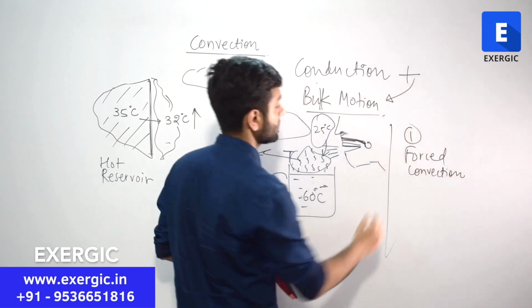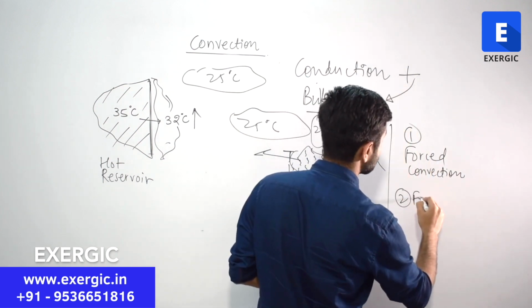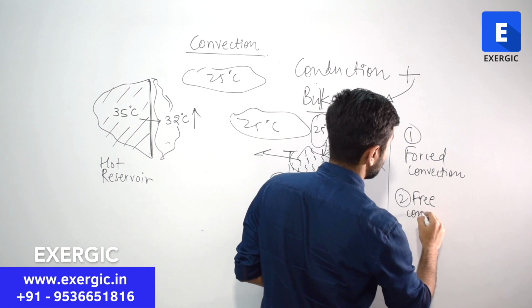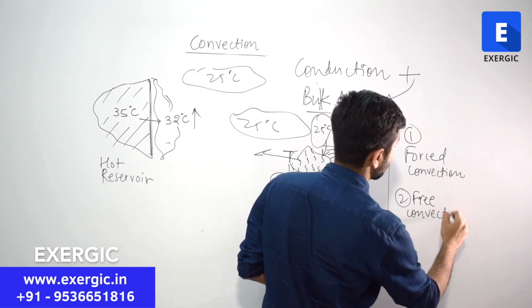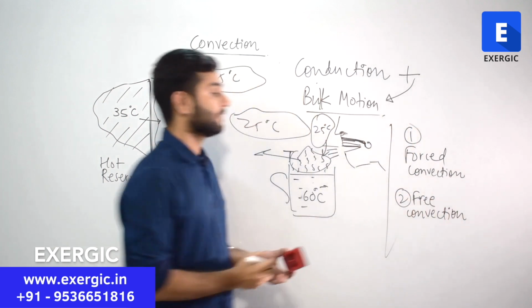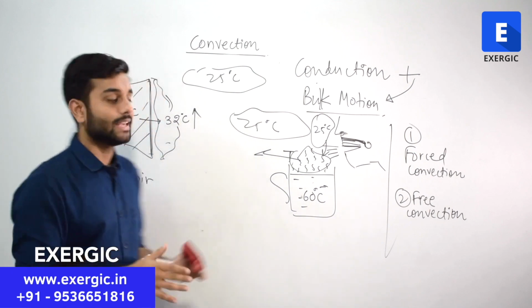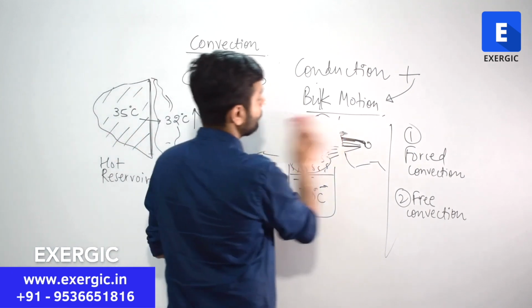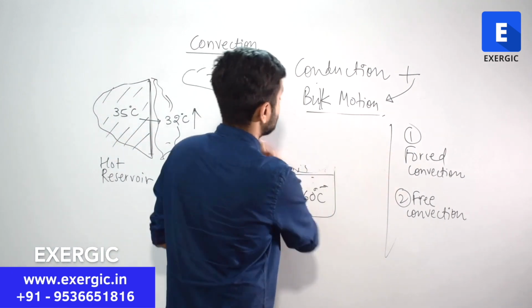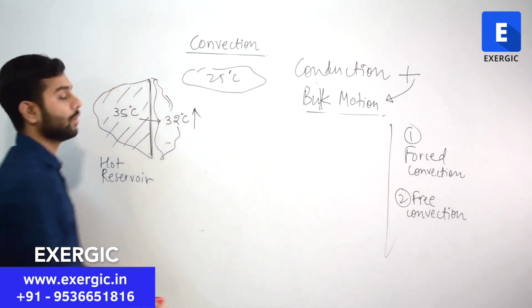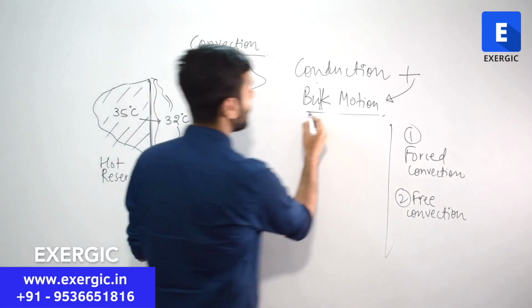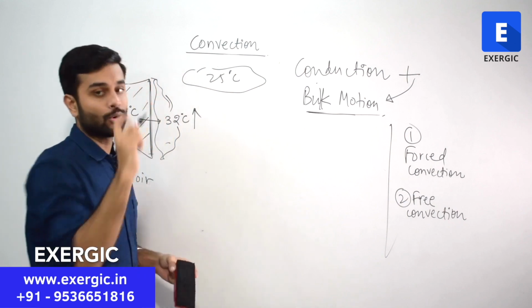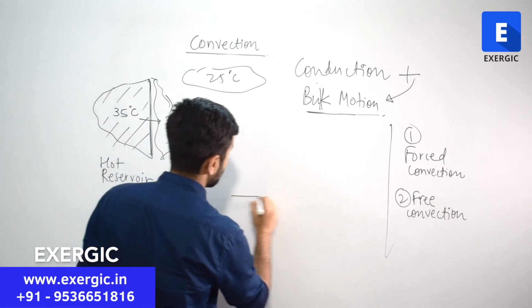That is the first type of convection. The second type of convection is called free convection. In case of free convection, you do not use any external agent for bulk motion. The bulk motion happens automatically. Now you may think how bulk motion is going to happen automatically. Let me give you an idea.